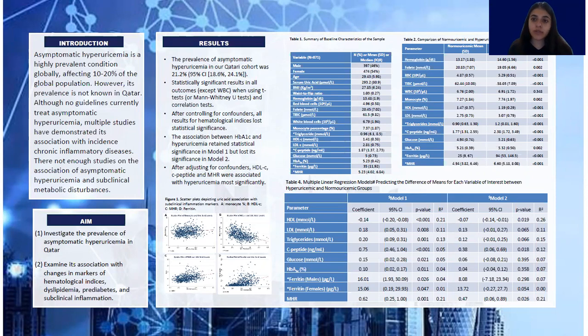The aim of our study was to investigate the prevalence of asymptomatic hyperuricemia in Qatar, as well as to examine its relationship with changes in markers of hematological indices, dyslipidemia, prediabetes, and subclinical inflammation.